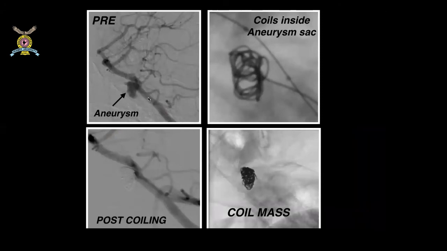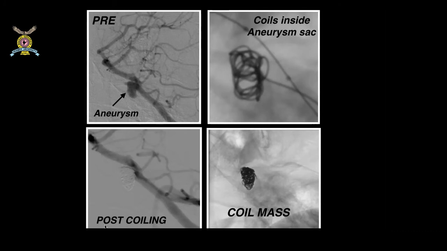This is the angiogram. We can see the swelling of the blood vessels of the brain, and they will rupture from any point actually. So this is the swelling of the blood vessels of the brain known as an aneurysm. We place a small tube inside, and these are the multiple coils after placement of the coils inside the aneurysm.